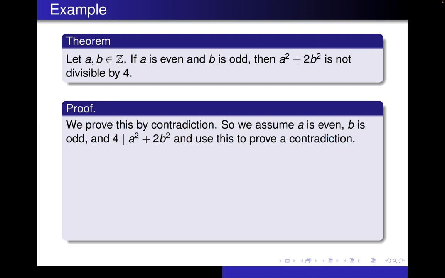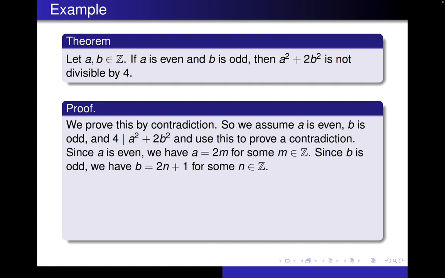So we're telling our reader what we're assuming and what we're going to show. When we say prove a contradiction, we don't have to tell them what the contradiction is. They already know this is a proof by contradiction, and at some point we're going to prove something that's clearly false. We're just letting them know that's what we're doing. Now we're going to use our definitions. We know a is even, so a equals 2m for some integer m.